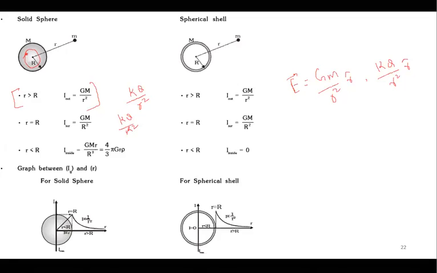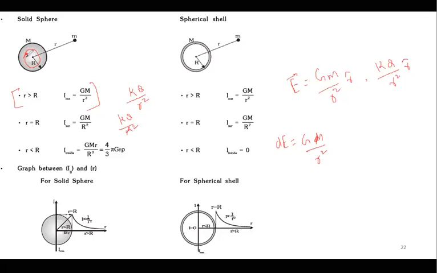So I want to find the field. We know that dE is equal to GM by r square. But this m is not the mass of the whole sphere.